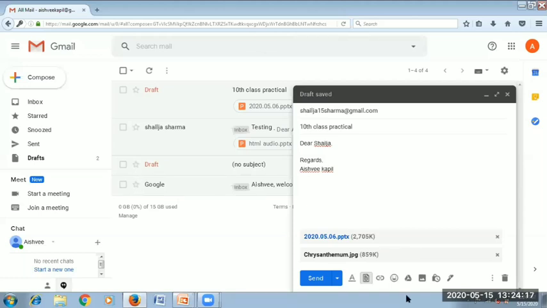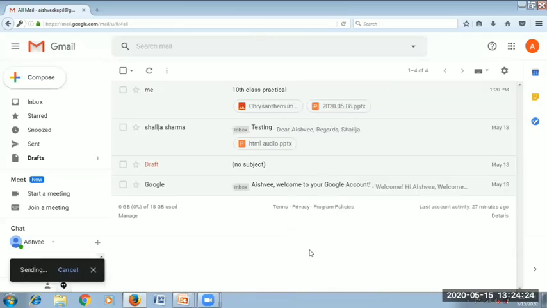Now you can click to send the mail. You can click here on Send. Okay, I have clicked on Send. The mail has been sent to that particular email address.